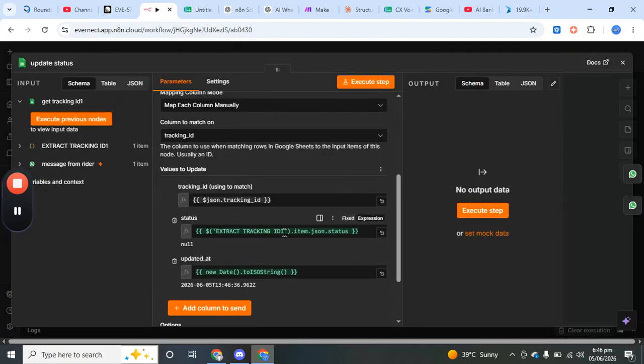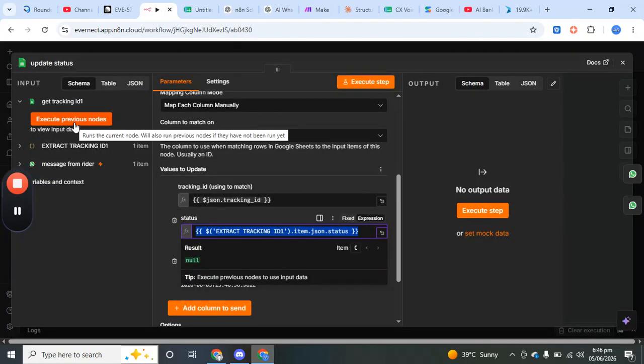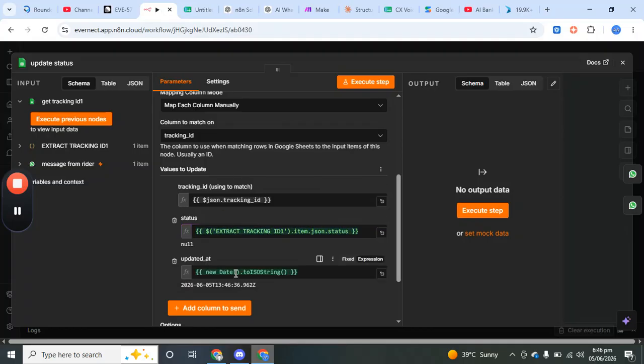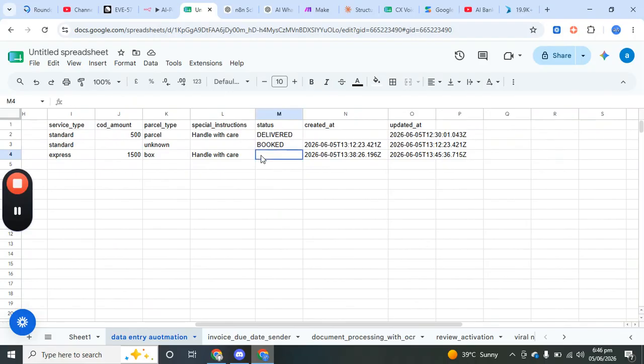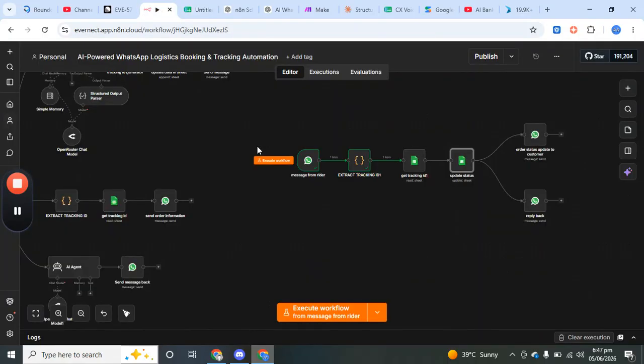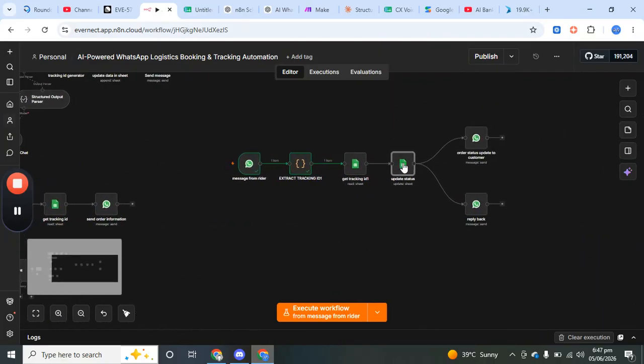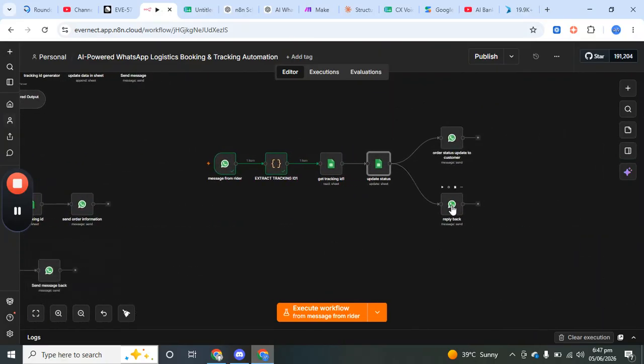So in the status, we are providing the status, let's say delivered, and then the tracking ID to match on, and then we also update. So if I show you now, it will be changed to delivered. Okay, now delivered, and now delivered. And the next step is it will send a reply back to the rider as well as to the customer that his order is delivered. Your order is delivered now.